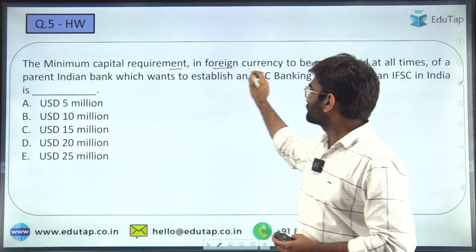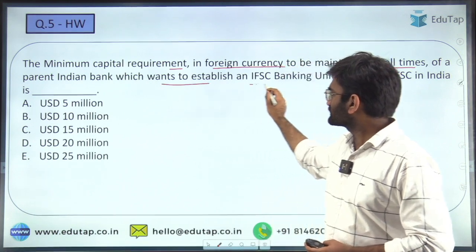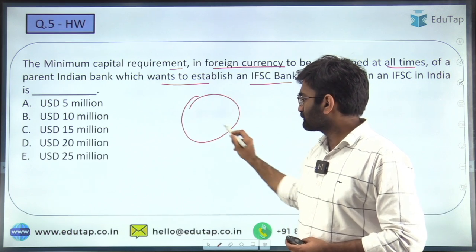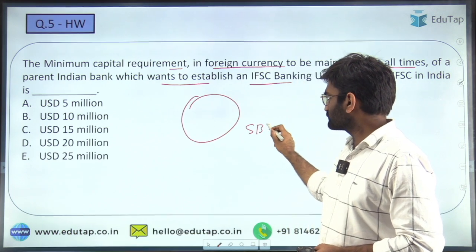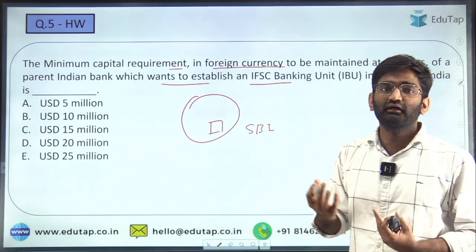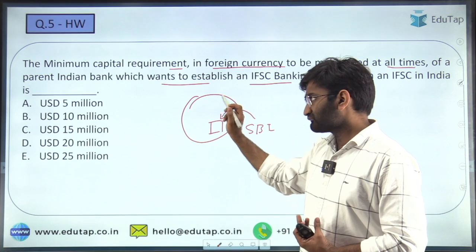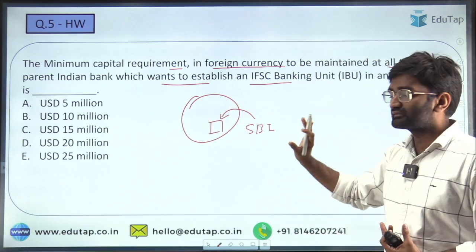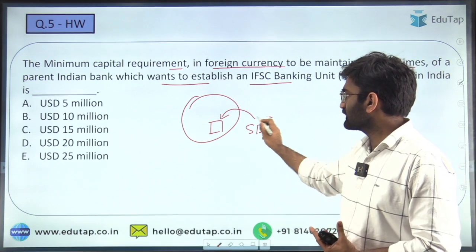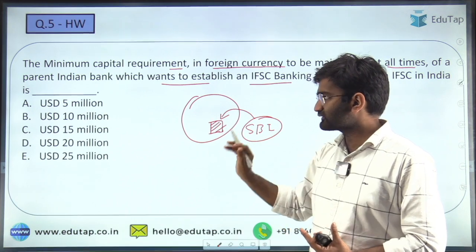What is the minimum capital requirement in foreign currency to be maintained at all times by a parent Indian bank which wants to establish an IFSC banking unit in IFSC? Let's say there is a parent bank, let's say it is SBI, which wants to establish a unit in the IFSC, which is now called an IFSC banking unit, obviously because it is within the IFSC. For that, it has to maintain what amount of foreign currency capital, in whatever currency has been mandated by the IFSCA, so as to be used for the purposes of this unit. What is that amount?